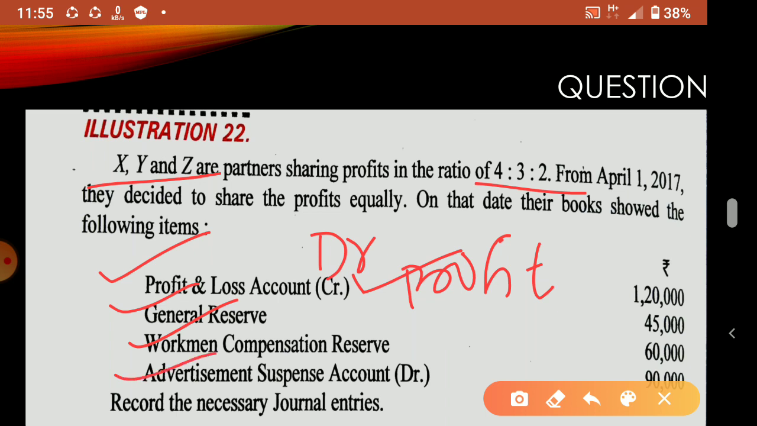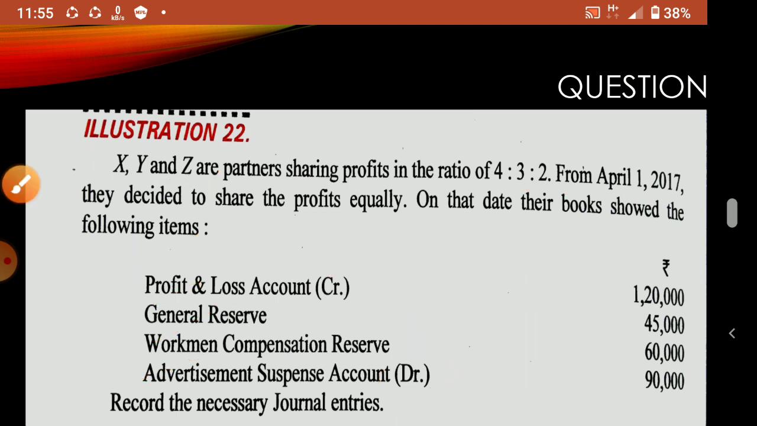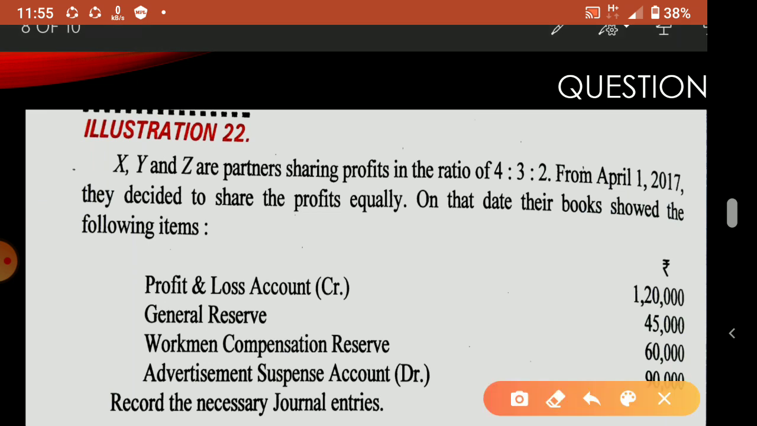But this advertisement expenditure is what? Debit means it appears on the asset side. So even if it is a loss, the P&L account also appears on the asset side. Advertisement suspense account is also on the asset side only, because we have to write off that loss. Okay. Now for these three items, all profit-nature items, we can pass a journal entry together. These three: 1,20,000 plus 45,000 plus 60,000, so 2,25,000 will come. For that we can pass one single journal entry.